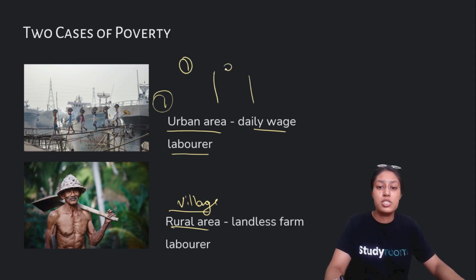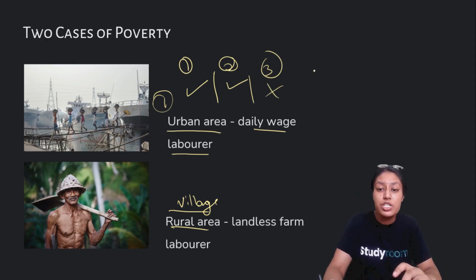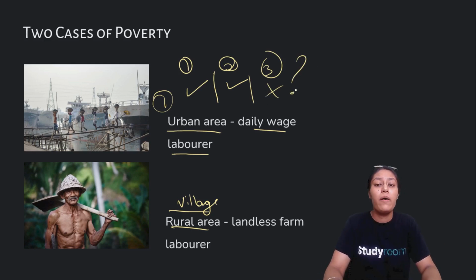So for example, this is day 1, day 2, day 3. If he worked on day 1, he will get the money. If he worked on day 2, he will get the money. But if for some reason he could not work on day 3, he will not get the money. And the question here is, whatever salary or remuneration he gets, is it enough to suffice to survive or not? So this is the condition we see in urban areas.